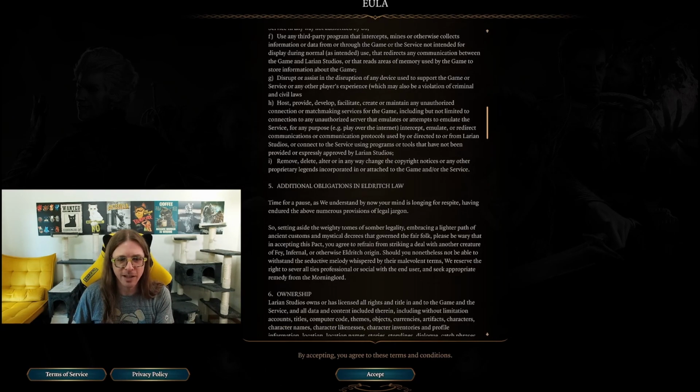Additional obligations in Eldritch law. That's good. For all those people who don't know D&D, Eldritch is going to be like the magic area, right? I don't know how you would actually say it, but anyways, that's usually magic, Eldritch Blast, that kind of stuff from warlocks.